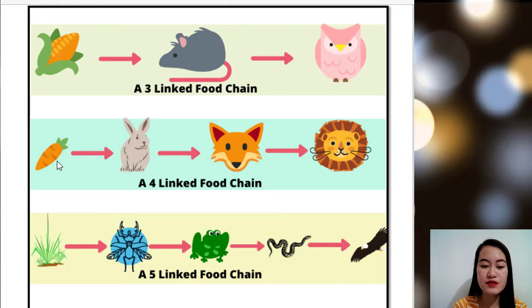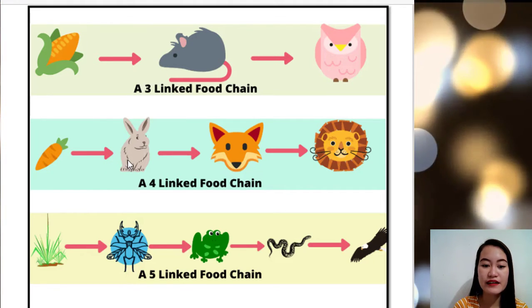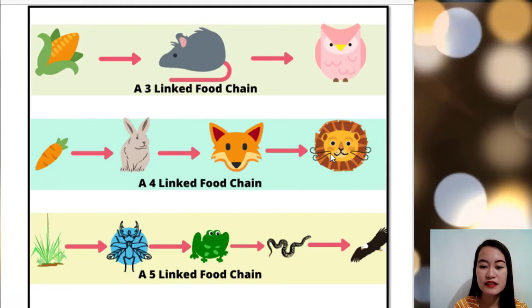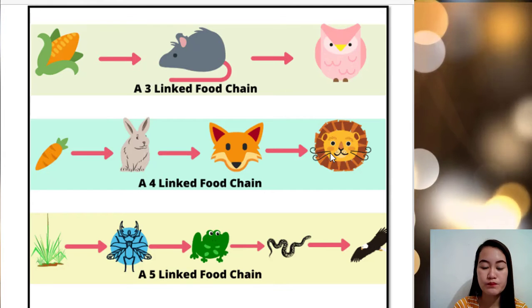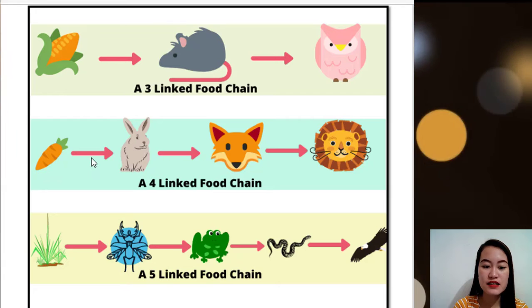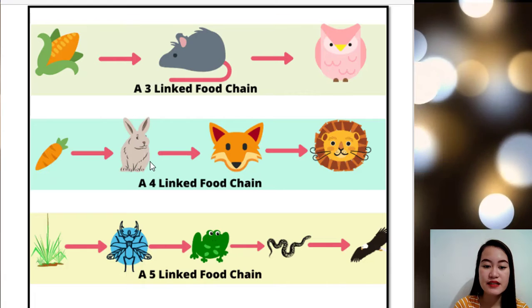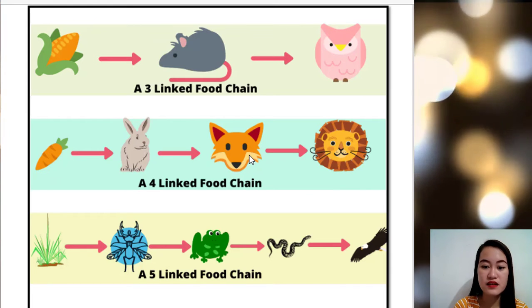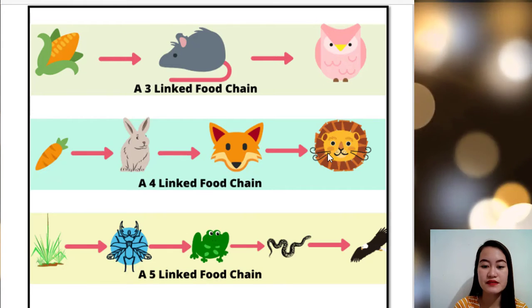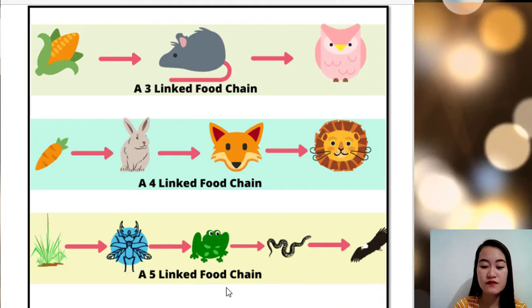The producer is the carrot. And we have here a secondary, a tertiary, and last consumer. So we have here a carrot is eaten by the rabbit. So a rabbit is eaten by the fox. And then the fox is eaten by the lion. Next, the last example, we have a 5-link food chain.